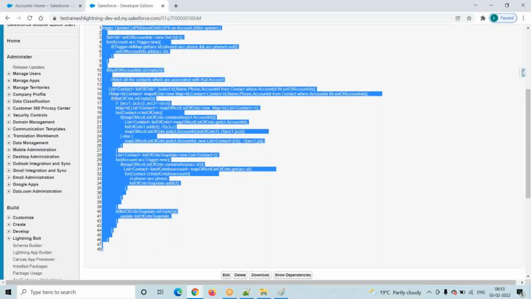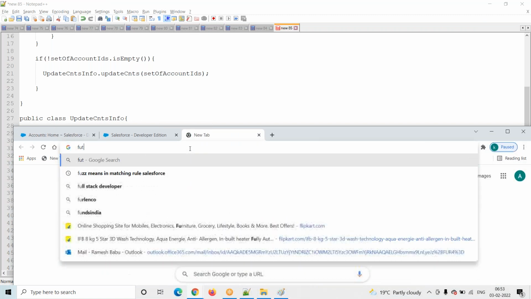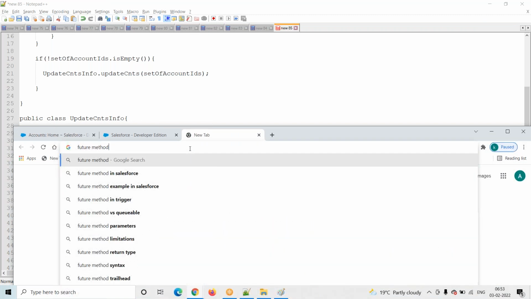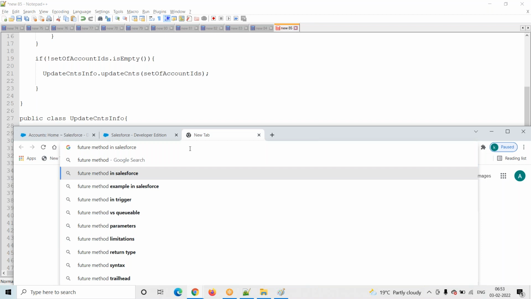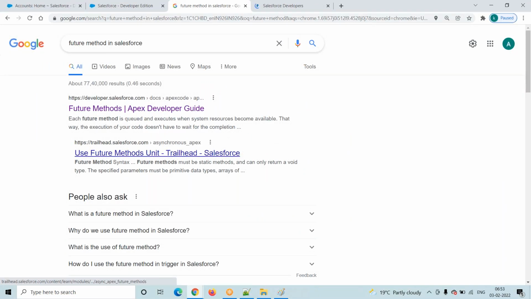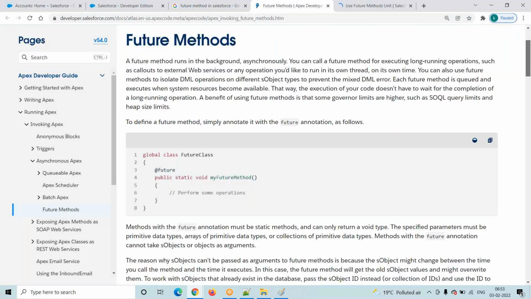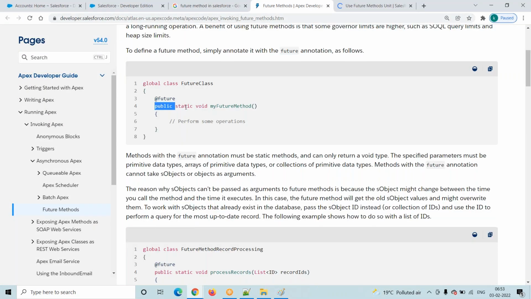Coming to the syntax of the future method in Salesforce for long running transactions, you have to observe here. It is a static method. It is a public static, and the return type should be void only. It will not return anything.